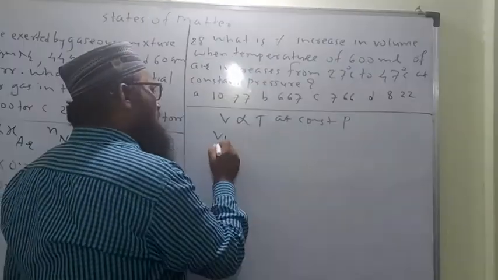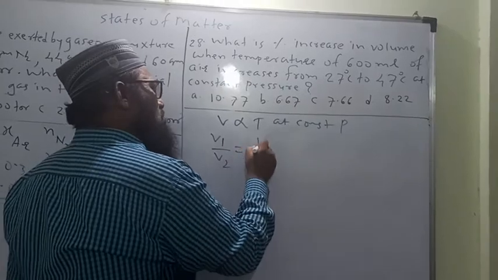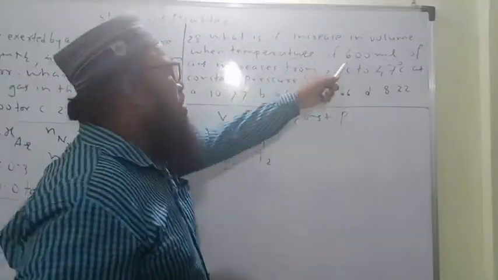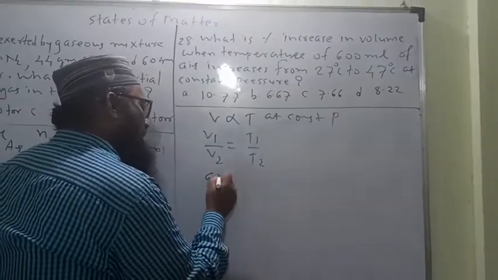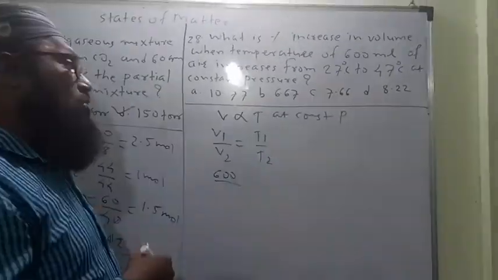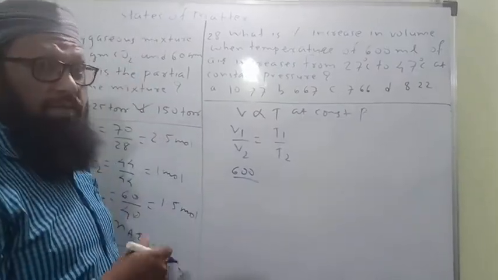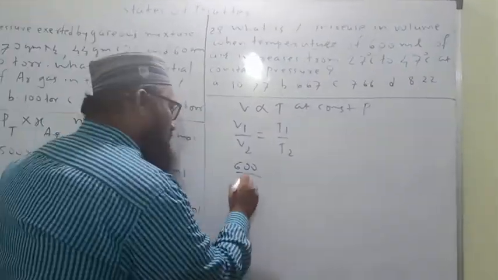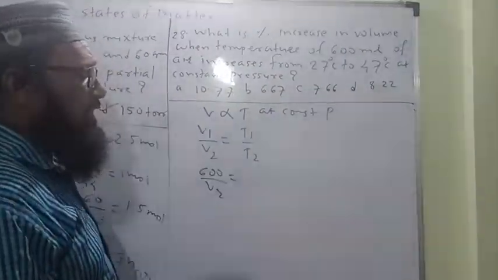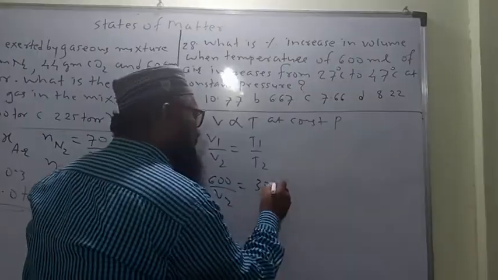Then V1 upon V2 is equal to T1 upon T2. Here V1, the initial volume, is 600 ml. Let us calculate final volume, then total increase in volume, then percentage increase upon the initial volume. T1 is equal to 27 degrees Celsius, means 300 Kelvin.